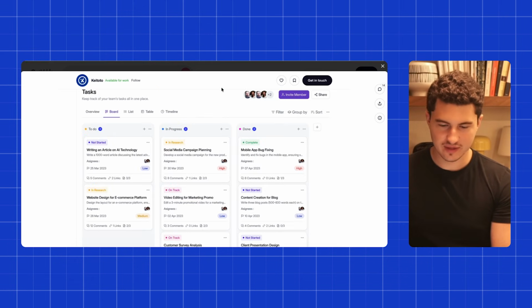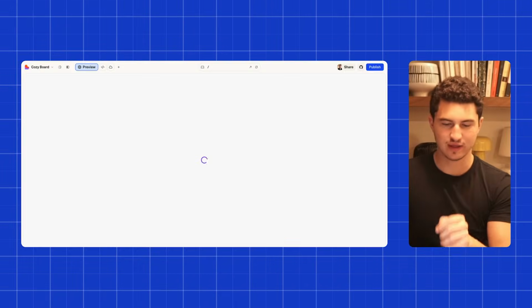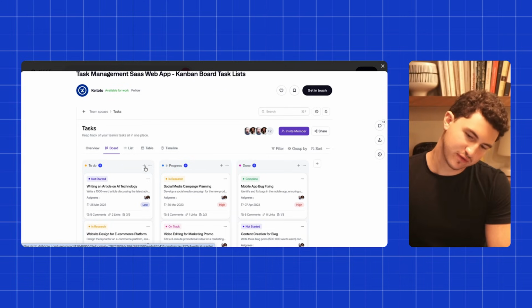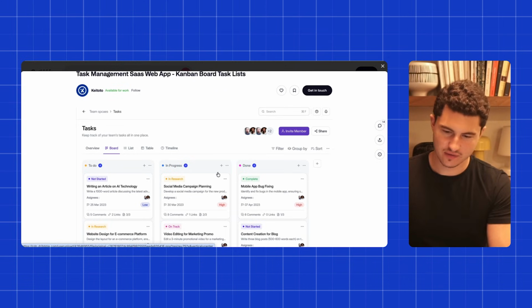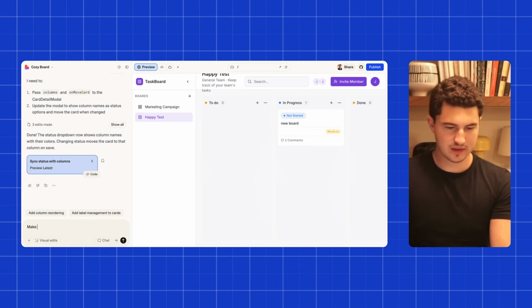So I think the last thing I want to do before deploying this is I wanted to get the design to look a little bit nicer. So I'm going to actually just feed it the screenshot again. I'm going to give it some more things to pay attention to. So I think the font, some of the roundness and the coloring, also the icons. So I'm going to say, make the